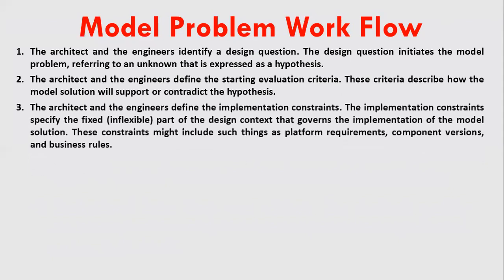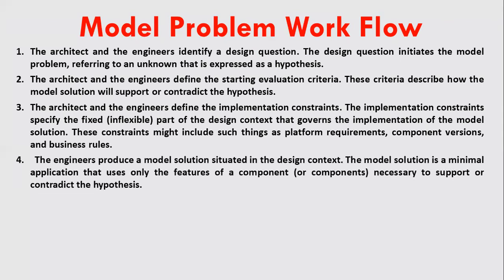Third, the architect and the engineers define the implementation constraints. The implementation constraints specify the fixed part of the design context that governs the implementation of the model solution. So these constraints might include such things as platform requirements, component versions, and business rules. And in the fourth step, the engineers produce a model solution situated in the design context.